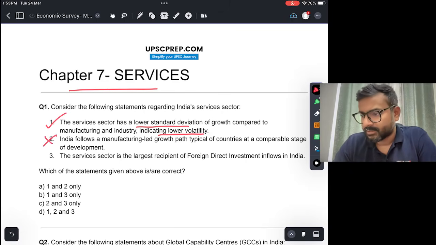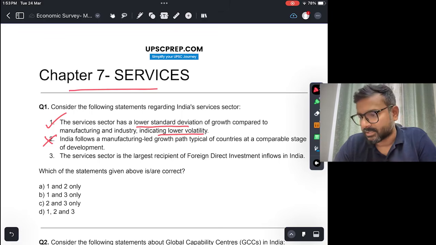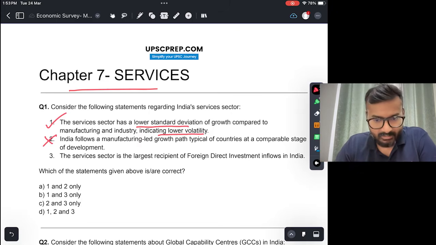Generally, it is seen in economies, particularly mature economies, that they shift from agriculture to manufacturing-led development, then to the services sector. India, in fact, has a very unique experience in the sense that it has never really been a manufacturing powerhouse, and it has directly shifted from an agriculture-led economy to a services-led economy.